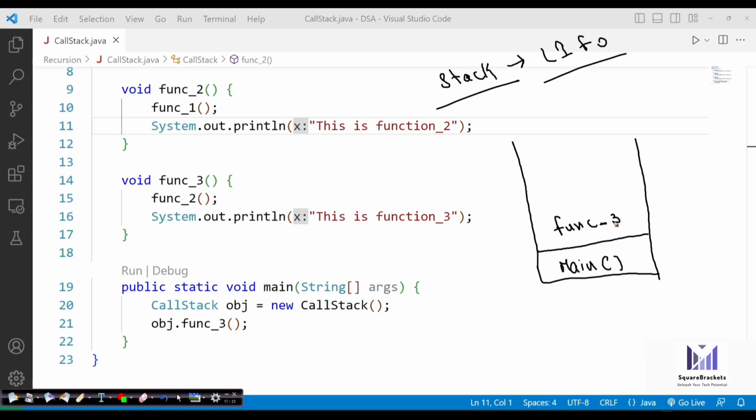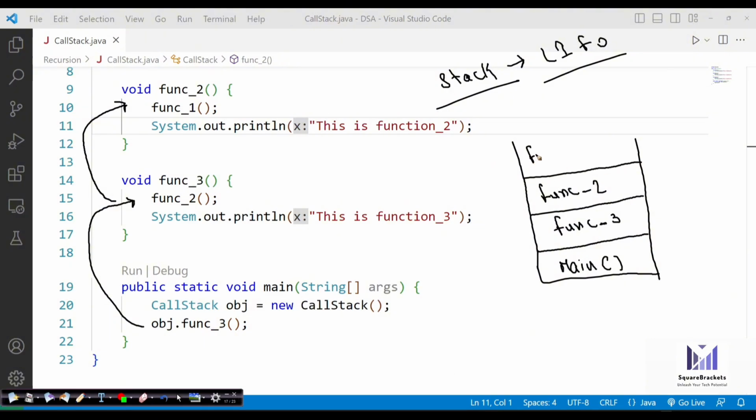Now once we insert function 3, it calls function 2. So it is going to store function 2 in the stack. And function 2 actually calls function 1. Okay, it is going to call the function 1. So on top, we have function 1. So first we are calling function 3, then it will call 2, then it will call 1. So on the top of the stack, we have the function 1.